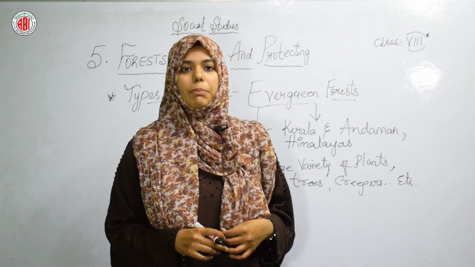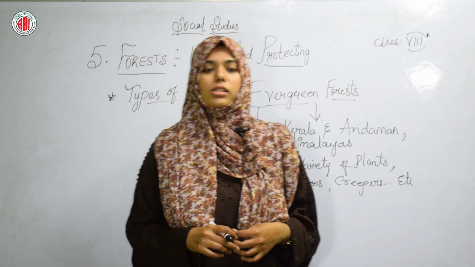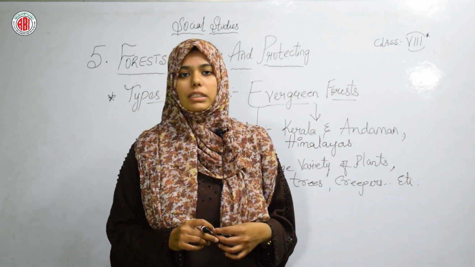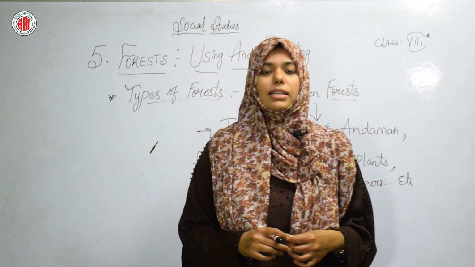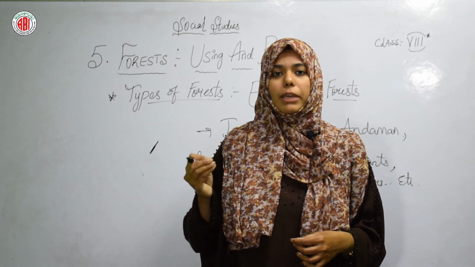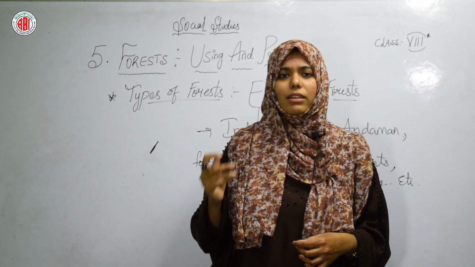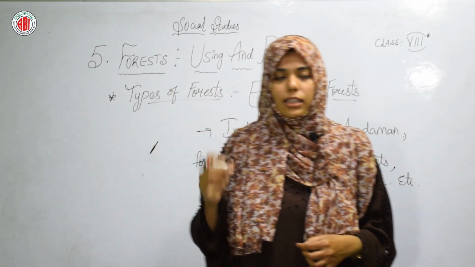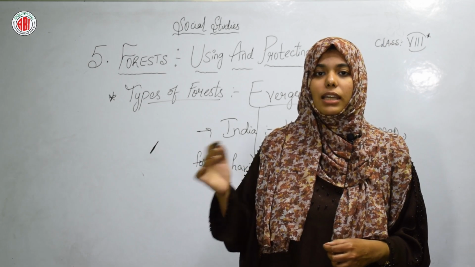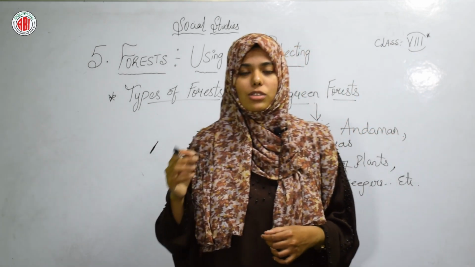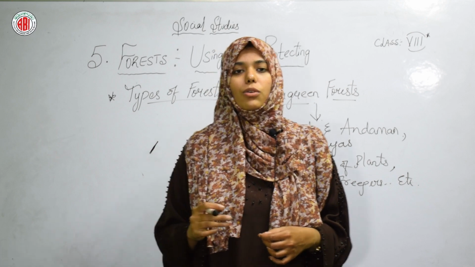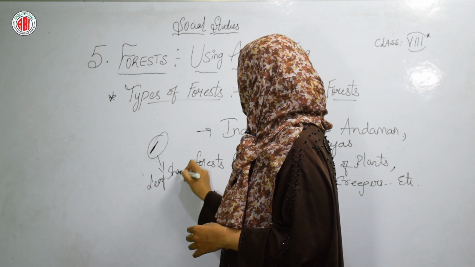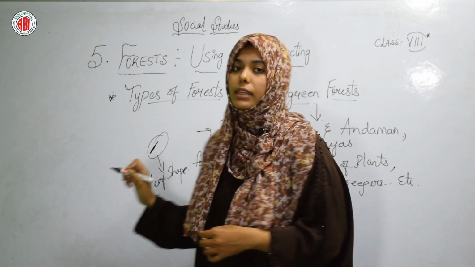Snow will slip out down the sides and fall on the ground, just like sloping tile roofs of houses. This is the example that the snow is not going to remain on those leaves. Why? Because they are very thin and sharp, edgy like needles. That is the reason the trees in the Himalayas do not hold the snow. The snow is not going to stay because of this needle leaf shape.